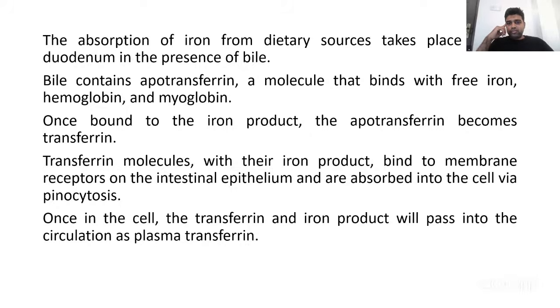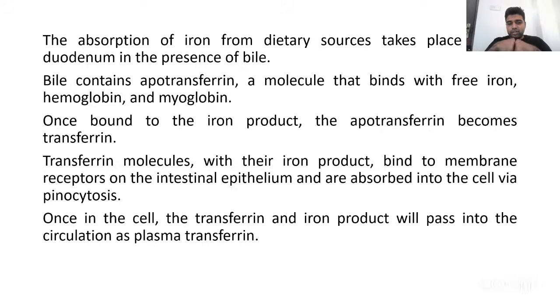Absorption of iron from dietary sources takes place in the duodenum in the presence of bile. It also mentions the mechanism of absorption of iron in the duodenum. So bile usually contains apotransferrin, which is a molecule that binds with the free iron in the diet, as well as with hemoglobin and myoglobin.